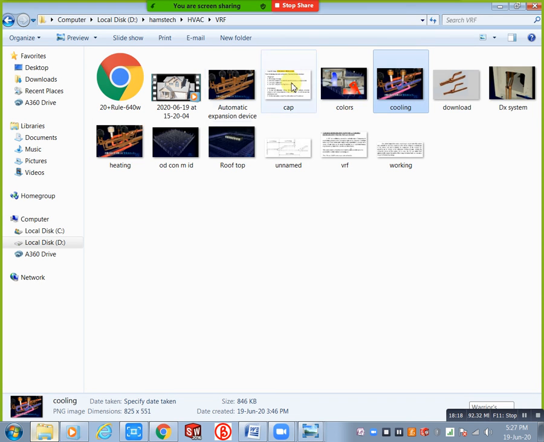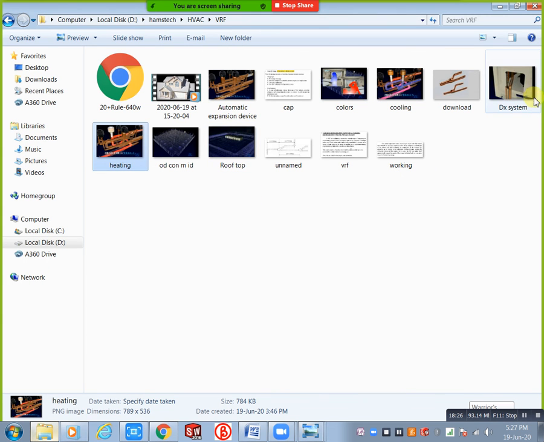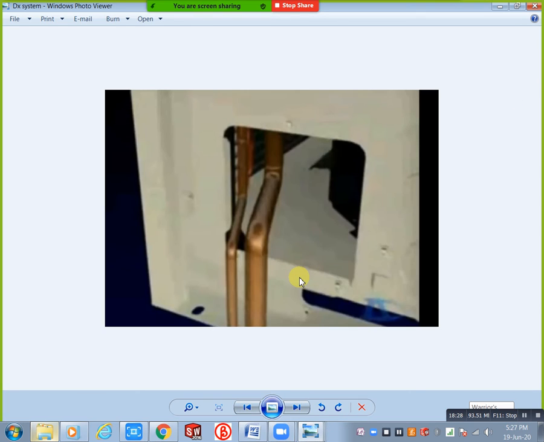For example, in a normal system we have only two pipes, liquid line and suction line. If you take a heat recovery system, we need 3 pipes, 1 pipe extra. Okay, that is done. Here we have one suction line and one liquid line, both are there. You can see this type of pipes. This is the main thing here.